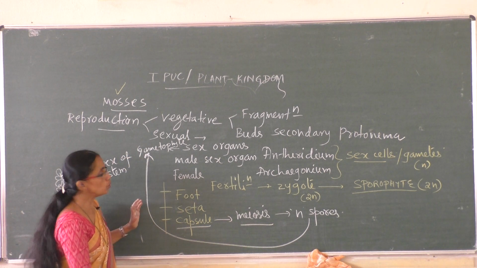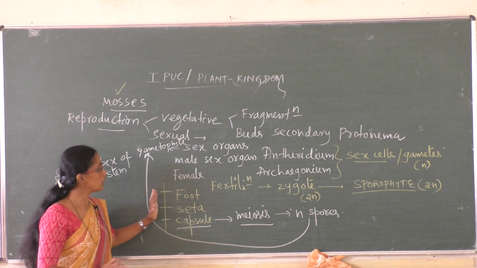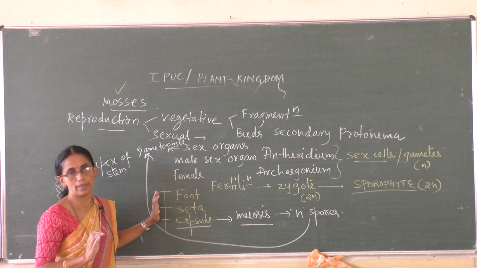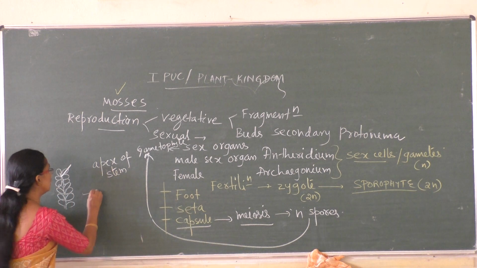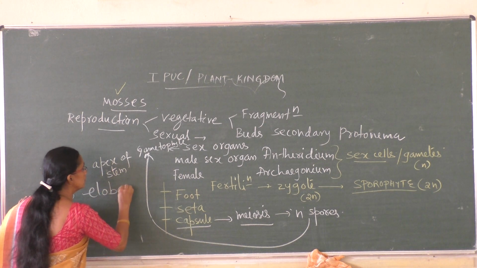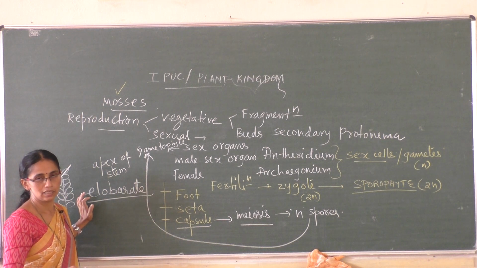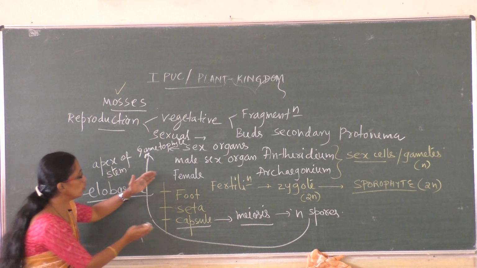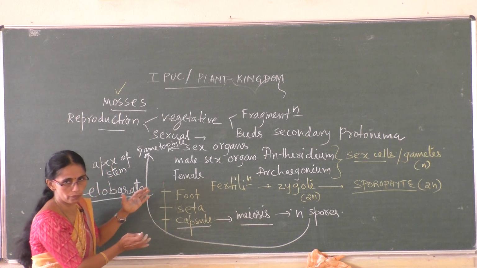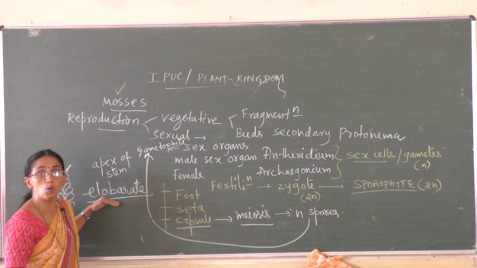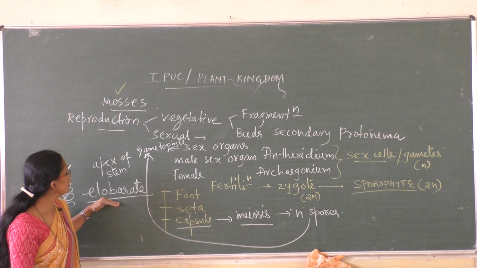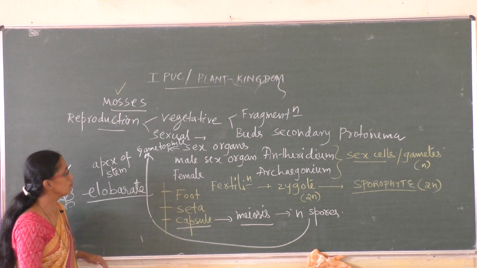So compared to liverworts, here the sporophyte is a little more complex and elaborate. That is, we can use the word elaborate for more details, with a complex structure. So this is the sporophyte, which is complex and more elaborate compared to liverworts.